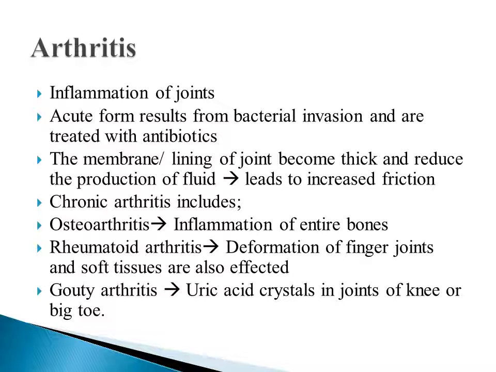Arthritis. Arthritis is the inflammation of joints. The acute form results from bacterial invasion and is treated with antibiotics. The membrane and lining of the joints become thick and reduce the production of synovial fluid, which leads to increased friction. The chronic arthritis includes osteoarthritis. It is the inflammation of entire bones. Rheumatoid arthritis is the deformation of just finger joints, and soft tissues are also affected. Gouty arthritis is the accumulation of uric acid crystals in the joint of the knee or the big toe.